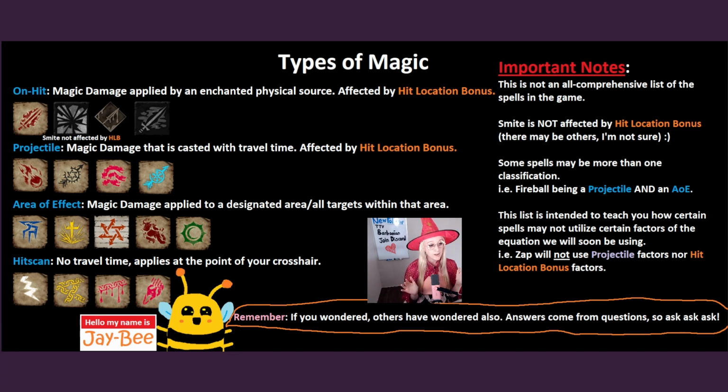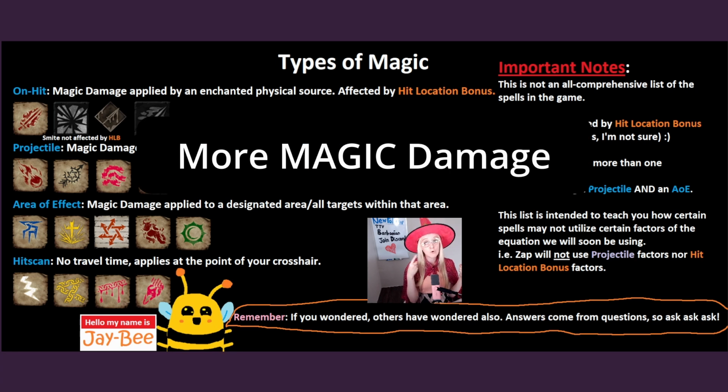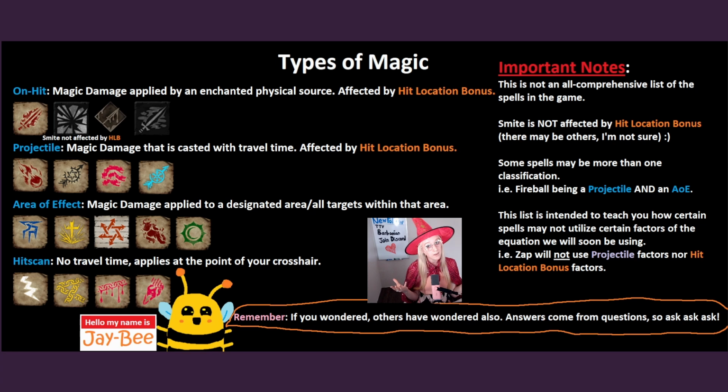On hit. On hit is magic damage applied by an enchanted physical source, and this is affected by hit location bonus. However, there is an exception to this, which is Smite. Smite is not affected by hit location bonus. So let's say you use Ignite from Wizard, which is an on-hit ability. Hitting them in the head will give you more damage than if you hit them in the torso, arms, or legs. However, if you use Smite on somebody, it'll give you a flat damage for those locations. I am unsure if there are other forms of magical damage that are similar to Smite and hit location bonus interactions. But if there are, I'd love to see you guys list them down below in the comments.